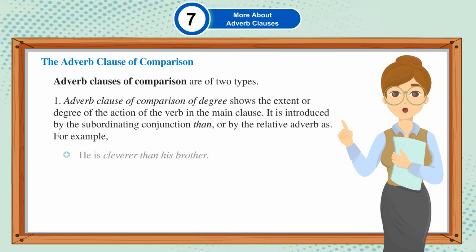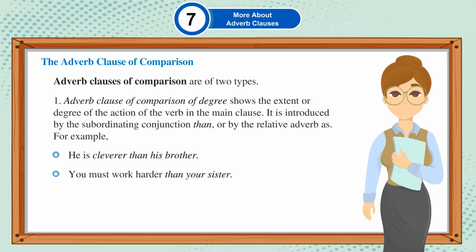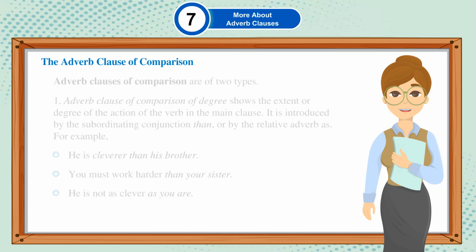For example, he is cleverer than his brother. You must work harder than your sister. He is not as clever as you are.